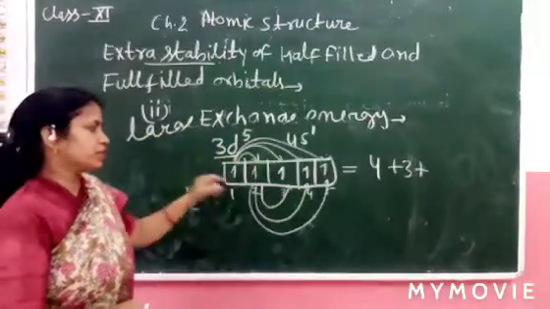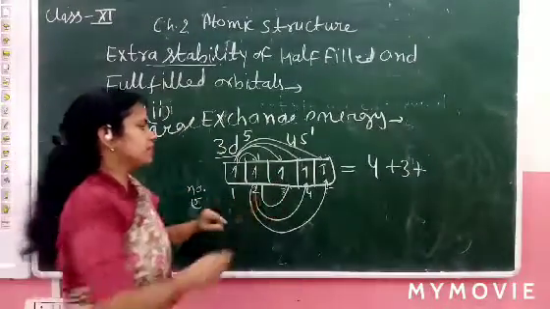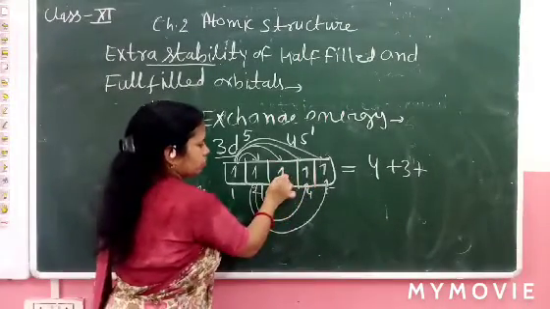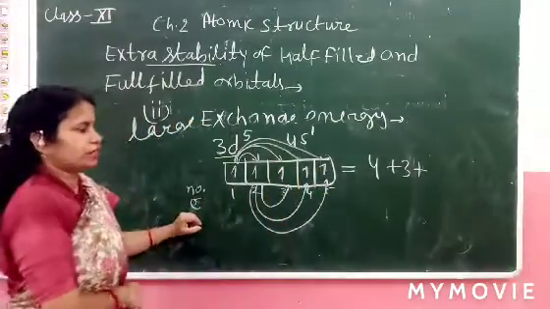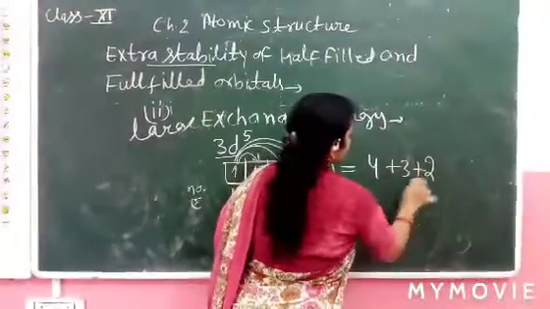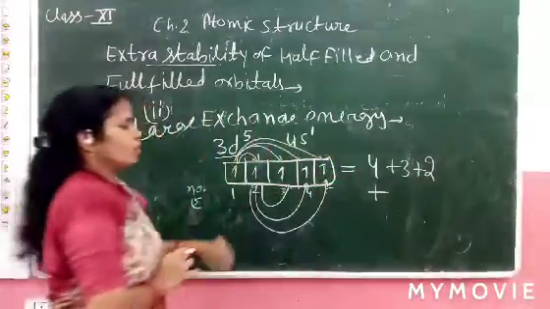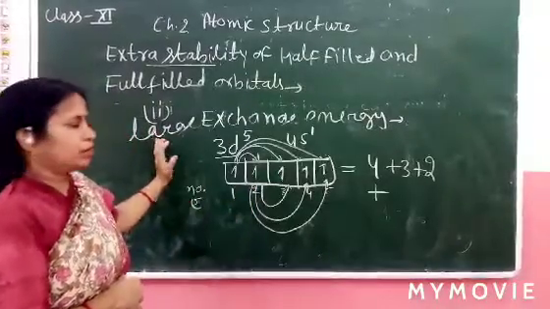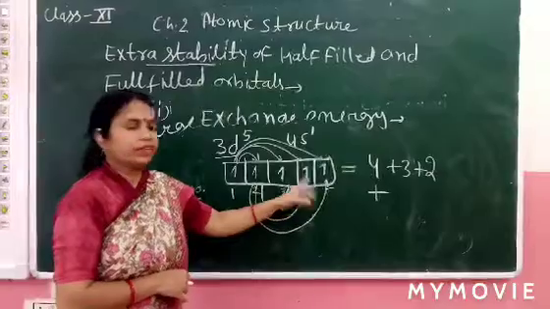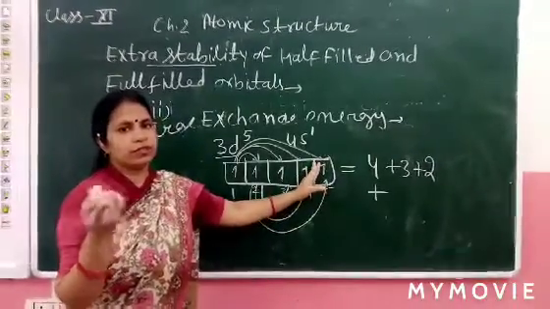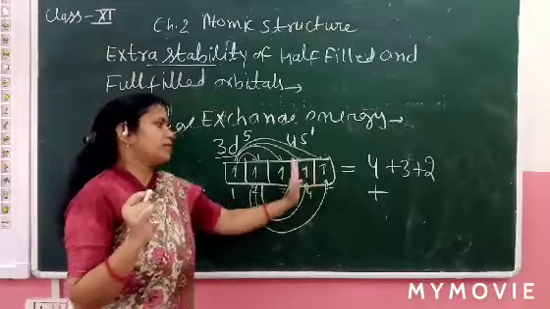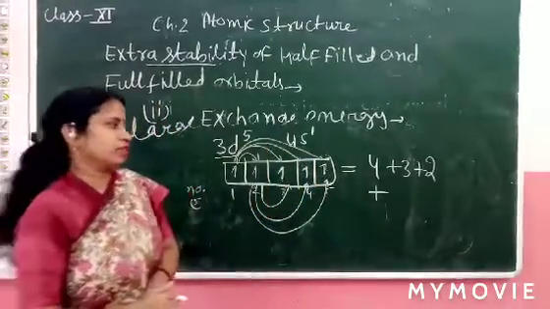Now the 3rd electron. Electron 3 may exchange with electron 4 and with electron 5. For electron 3, there are 2 ways. Now electron 4 can exchange in only 1 way, with electron 5. Electron 5 cannot exchange further.